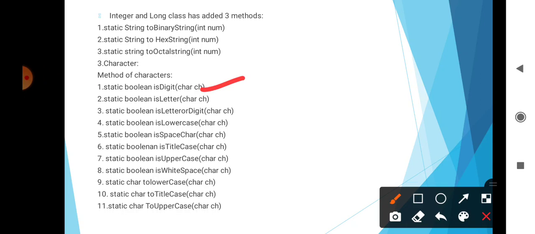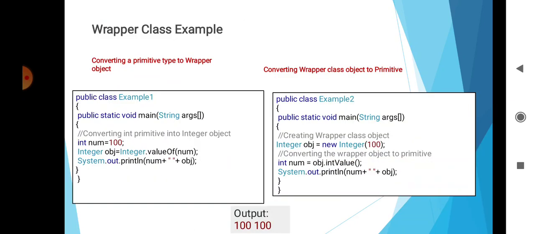It returns true if ch is white space, otherwise it returns false. Then static char toLowerCase(char ch) returns the lowercase equivalent of ch. Then static char toTitleCase(char ch) returns the title case equivalent of ch. And last is static char toUpperCase(char ch), which returns the uppercase equivalent of ch. Then we will see the examples for wrapper classes.